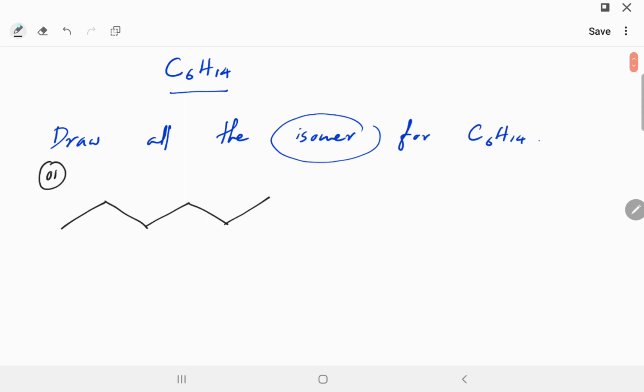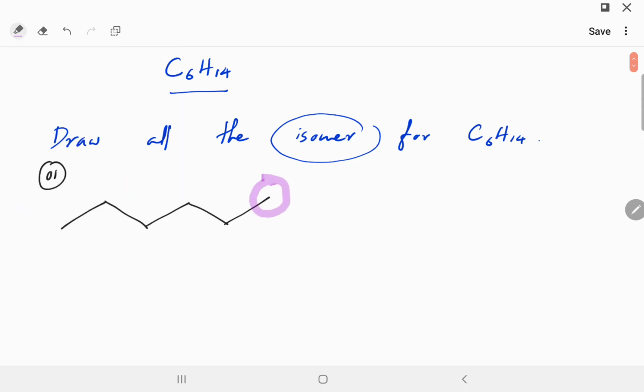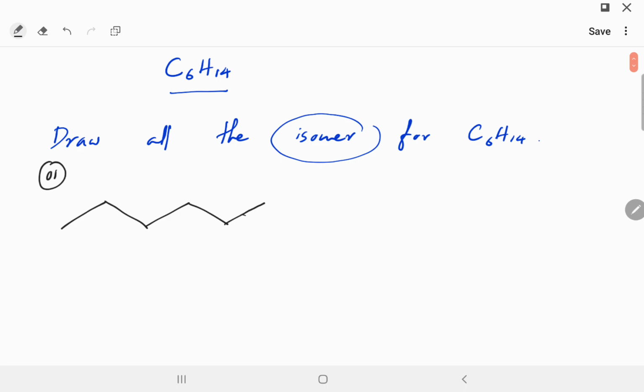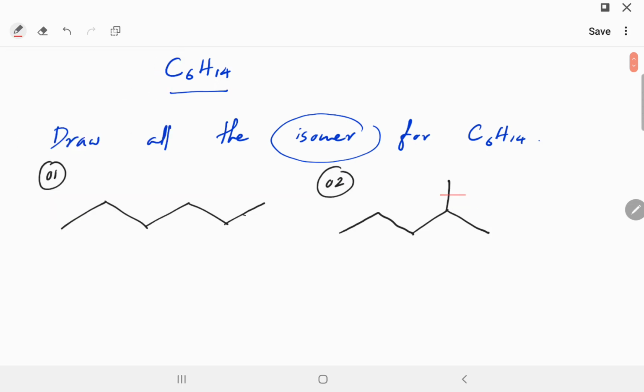And second, what I'm going to do is break this CH3 group, and put it on some other carbon, maybe this one. Okay, I will put it somewhere else. All right, let's try this. So break that, so you will only have 5 carbons: 1, 2, 3, 4, 5 carbons, and then the CH3 group is going to be here. Here's my second structure.